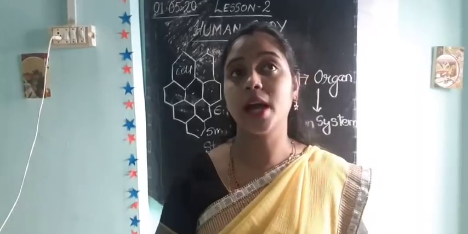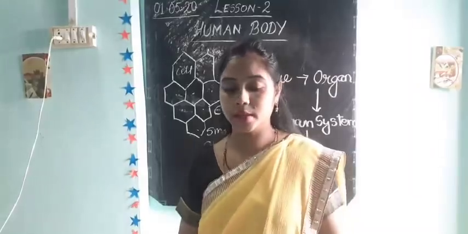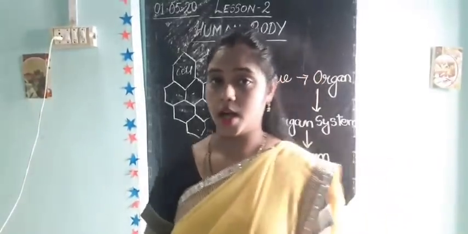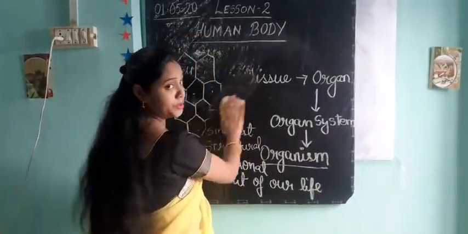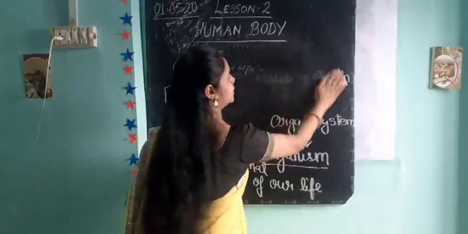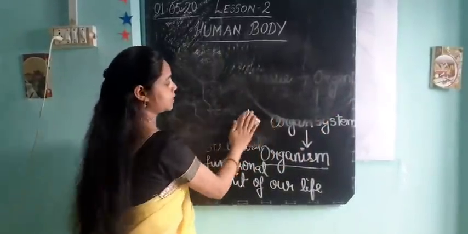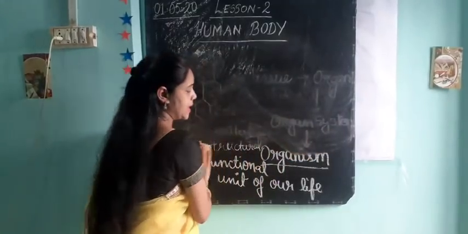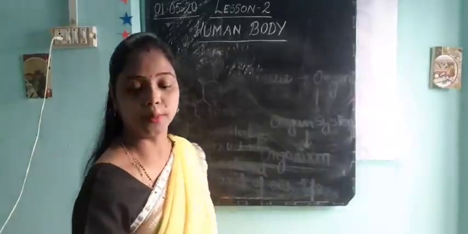Now tell me, our human body is divided into how many parts? Can you answer? Okay, let me show you. Our human body is divided into two major parts.